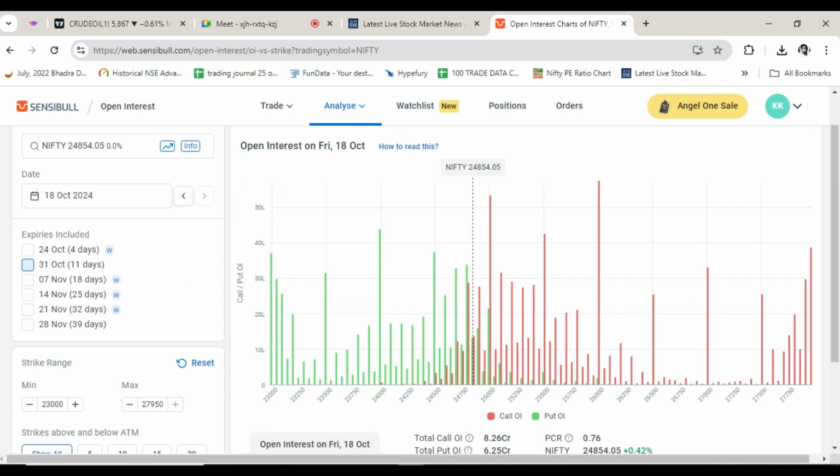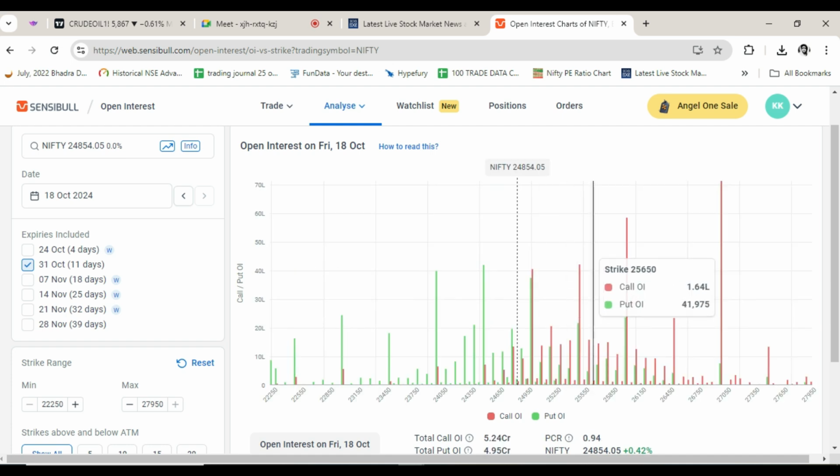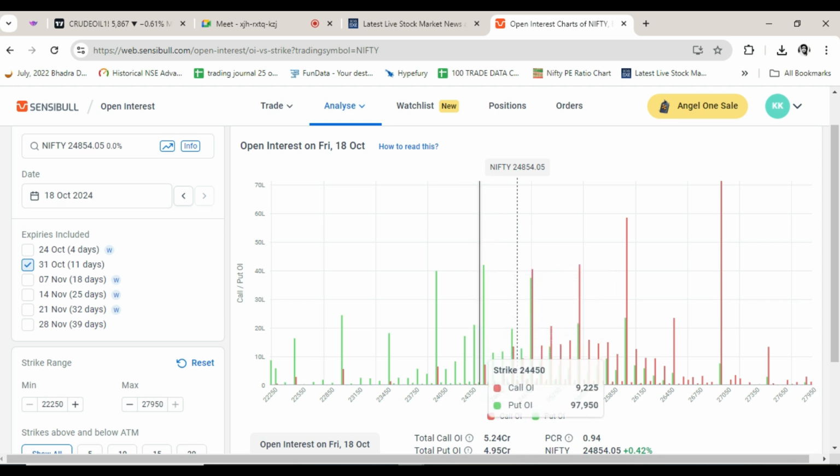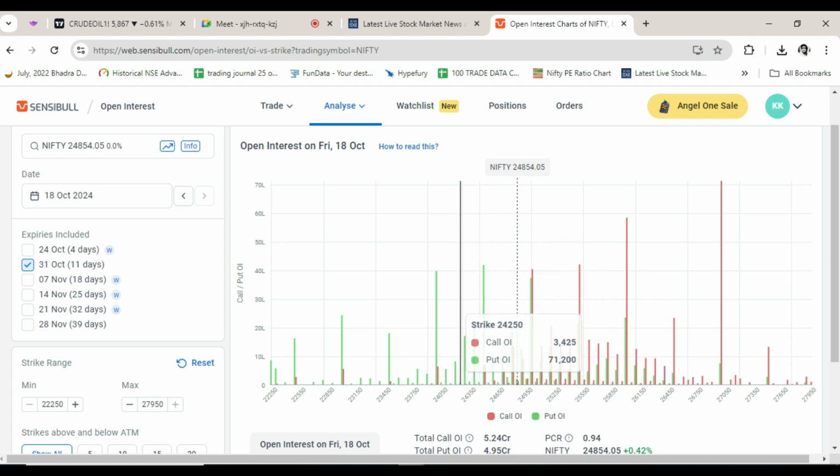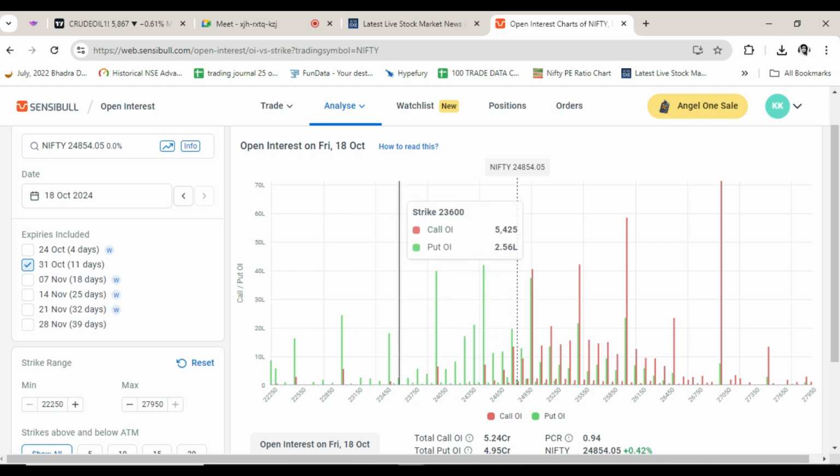And let's see how people are positioned for monthly. Okay, no clear position on monthly. It is certainly 27,000, 26,000, 25,500. But this 24,500 still has decent put writing, but not so huge. So I think they are going to squeeze this 24,500 at least for the October expiry. Yeah, that is on 31st of October.